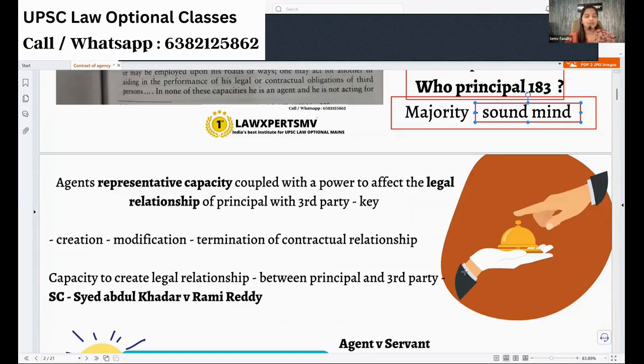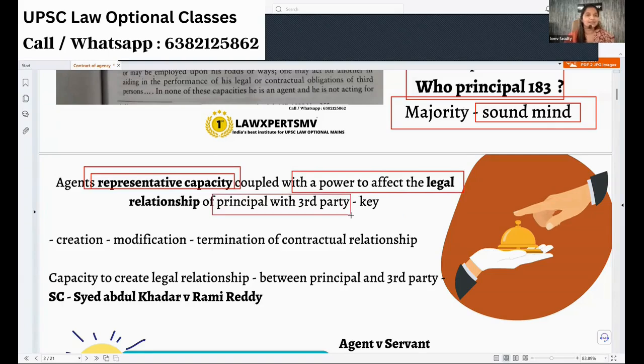Now, coming to diving deep into the concept of who is an agent, because this is where questions crop up. An agent is a person who is having this representative capacity, and also he has the power to affect the legal relationship of the principal with the third party. That is the key.